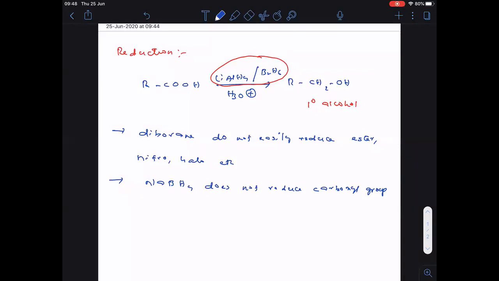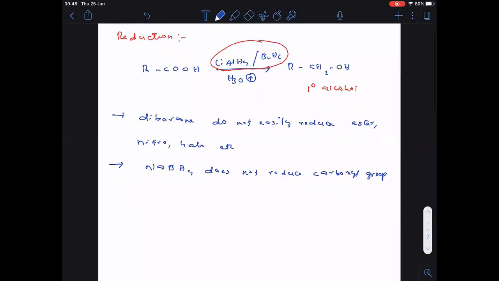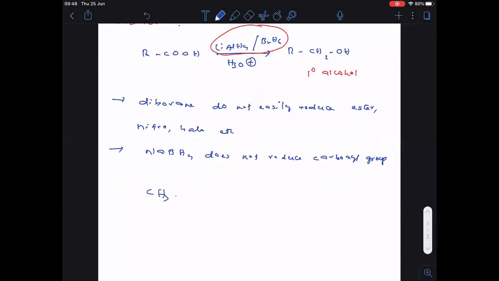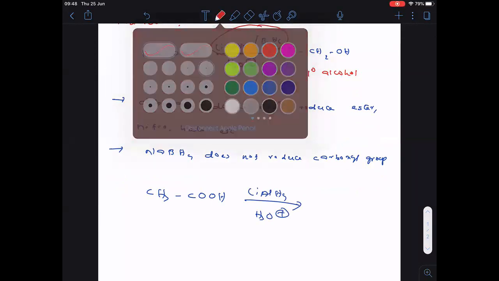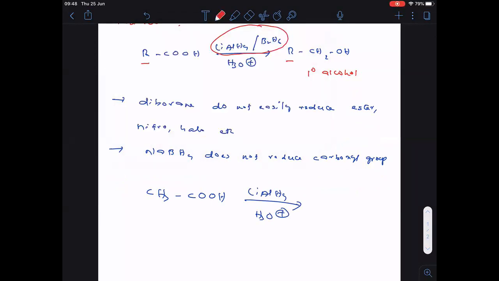Completed. Let us take one example here now. CH3COOH undergoes reduction with lithium aluminum hydride followed by hydrolysis. Clear? Now, this R is there and as it is we got here, only COOH is converted to CH2OH.